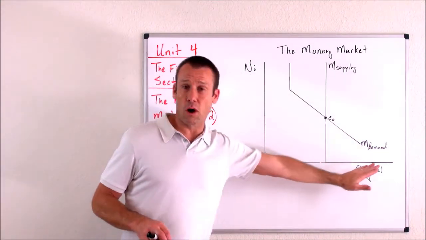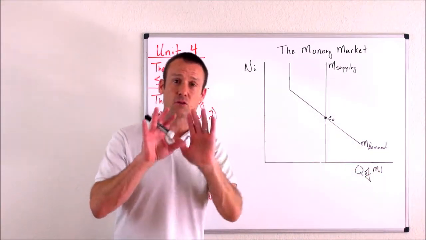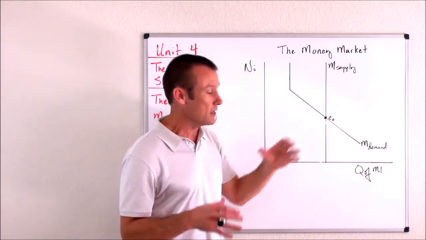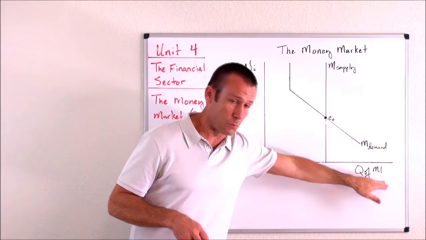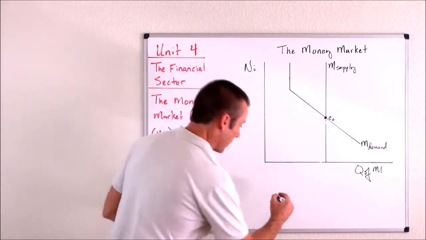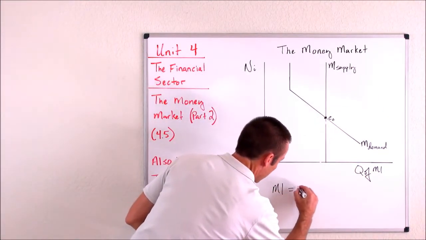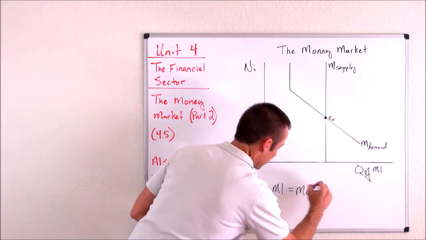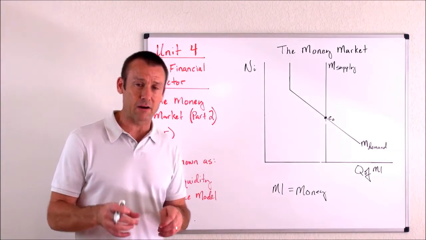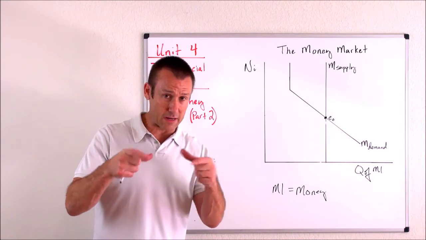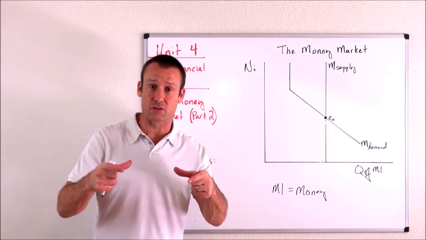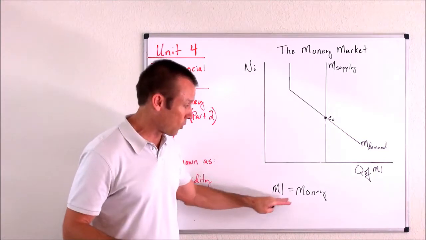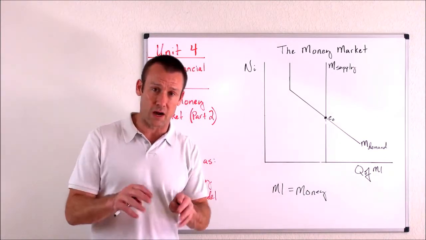Over here, this is quantity of money. If you write quantity of money, totally fine. It's the money market, and so quantity of money works. However, I like to put quantity of M1. Remember, M1 equals money, right? M1 equals money. M1, that monetary aggregate, contains those two assets, currency in circulation and demand deposits, and those are the only two assets that can buy goods and services in their current form. So those two things are synonymous.